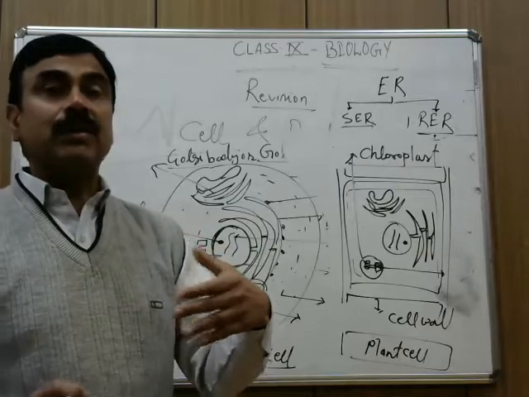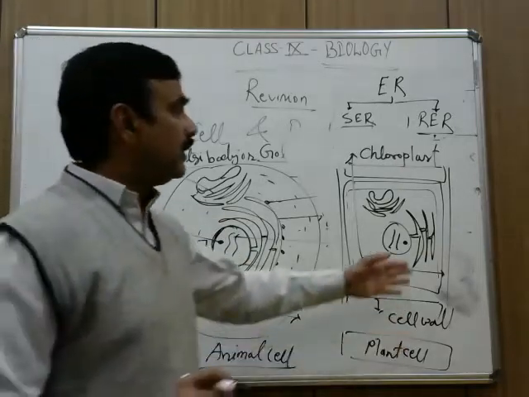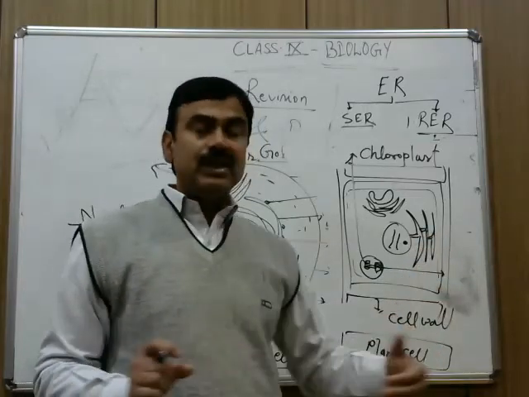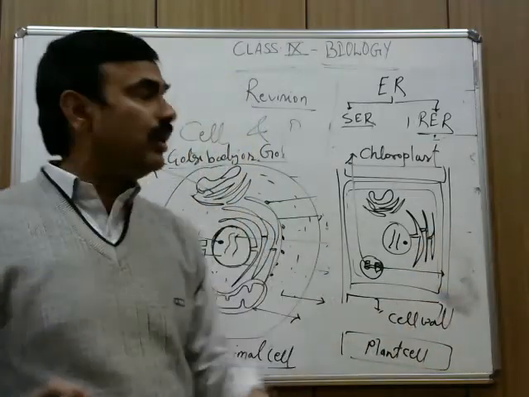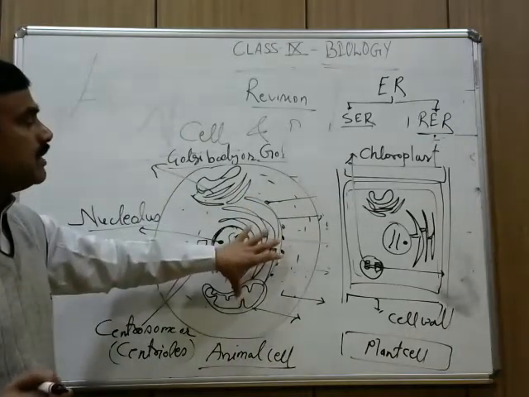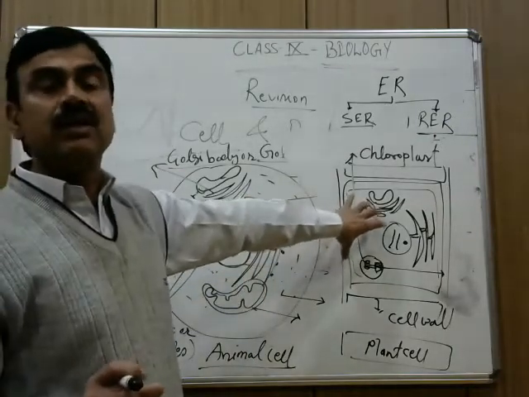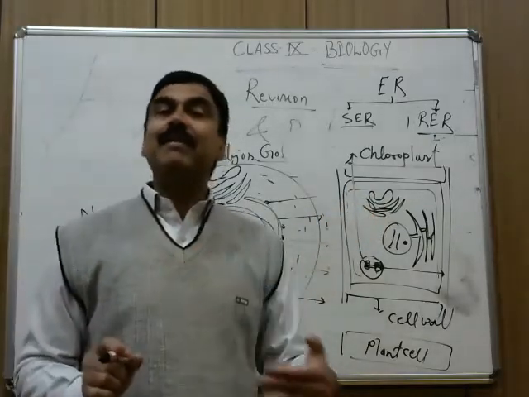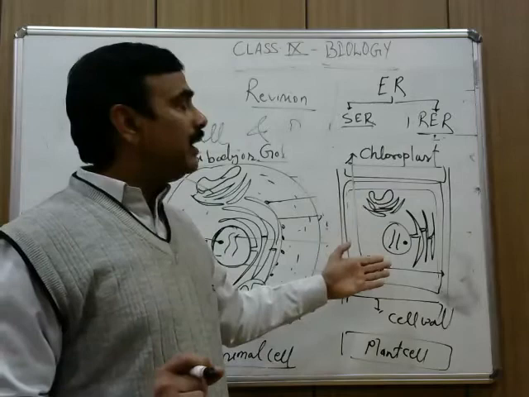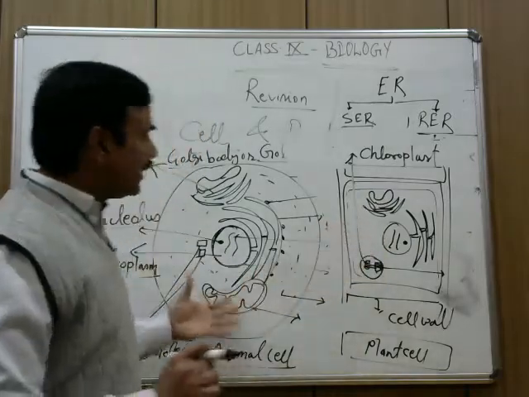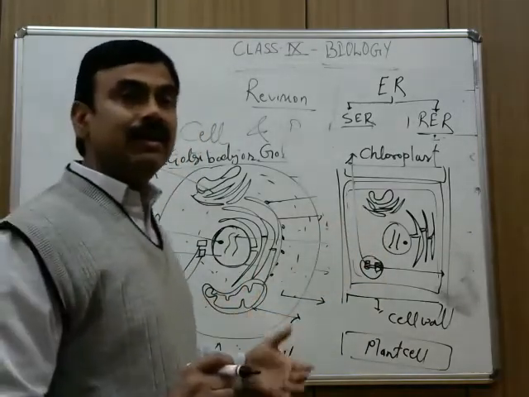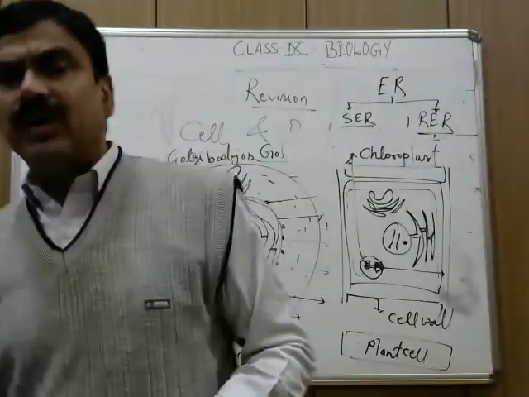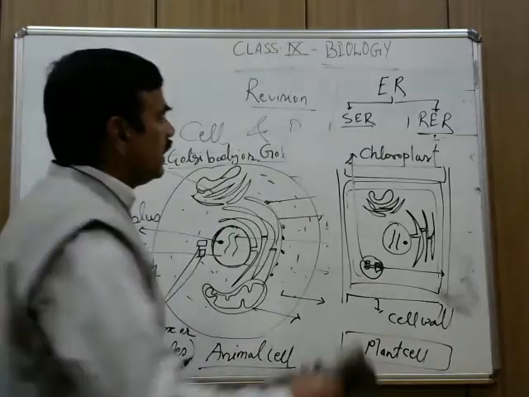The plasma membrane is made up of protein and lipid, but the cell wall is made up of cellulose. That is for the next module, but as far as the differences between plant cell and animal cell are concerned, you have to write in this way. The food vacuoles are big in plant cell, but small in animal cell. So it was all about cell structure and function.